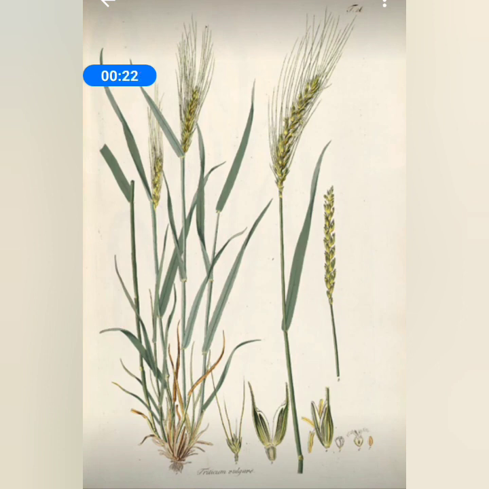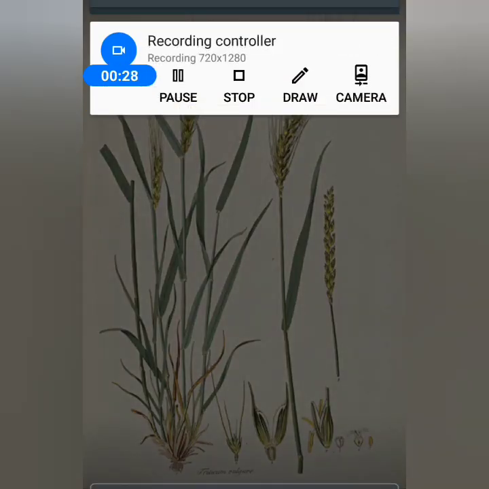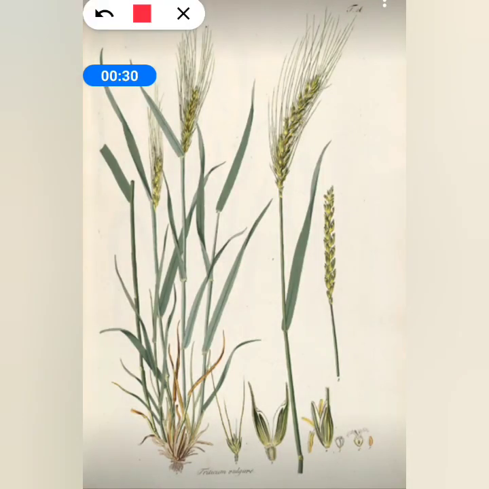The culms, or stems, are differentiated into nodes and internodes. These are the nodes, where you can see the leaves arise, and these are the internodes. The culms produce tillers at the base.